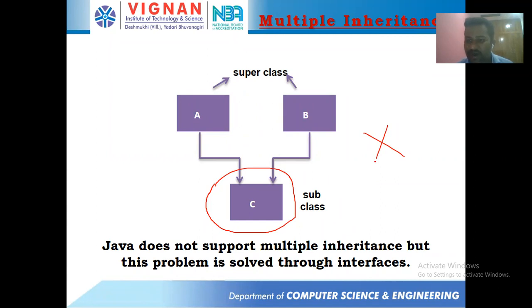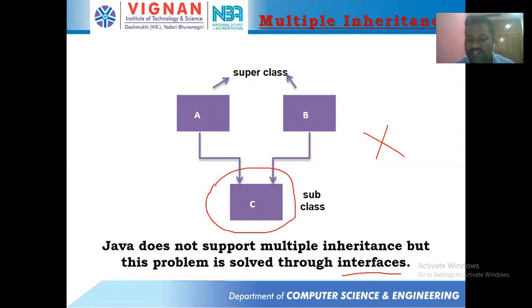So Java does not support multiple inheritance, but Java supports multiple inheritance through interfaces, and how it is going to support through interfaces we'll be discussing later. But remember that Java doesn't support multiple inheritance. What do you mean by multiple inheritance? Deriving a class from more than one class can be considered as what? Multiple inheritance. And this problem can be supported with the help of what? Interfaces. Is it clear, students?